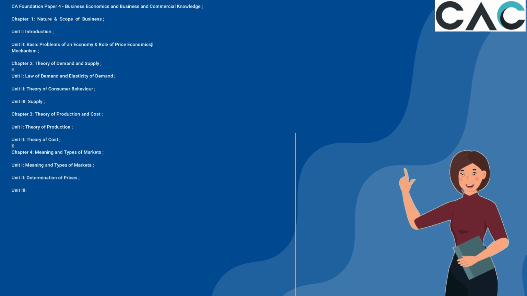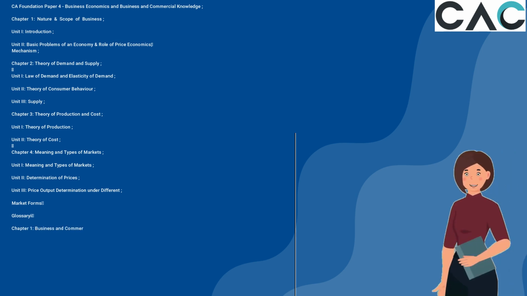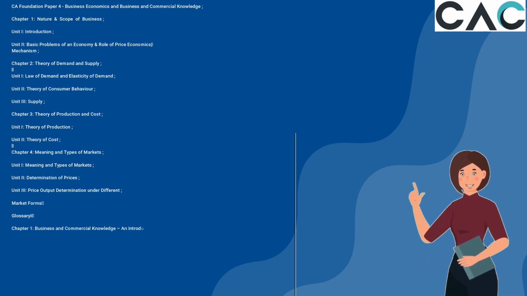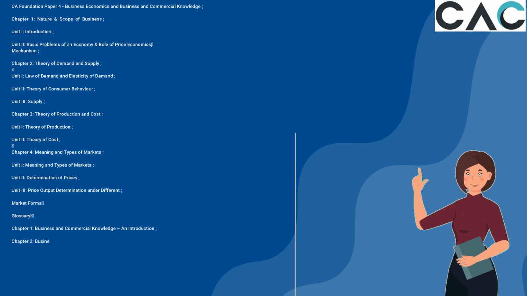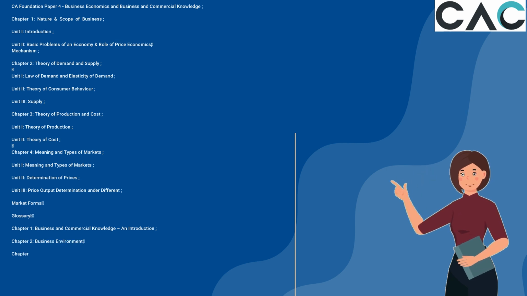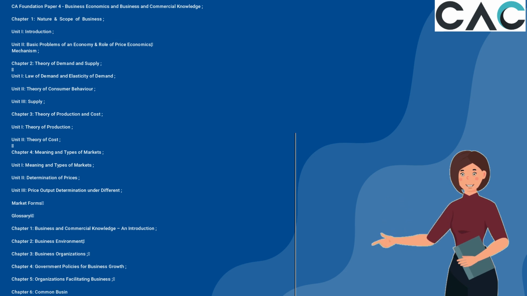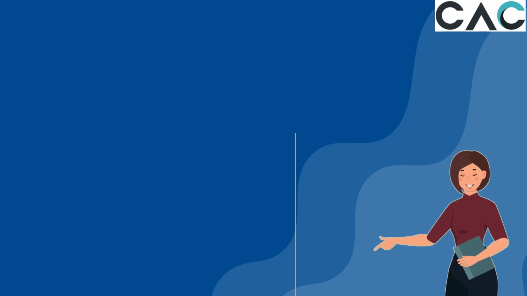of Prices. Unit 3, Price Output Determination under Different Market Forms. Glossary. Chapter 1, Business and Commercial Knowledge, An Introduction. Chapter 2, Business Environment. Chapter 3, Business Organizations. Chapter 4, Government Policies for Business Growth. Chapter 5, Organizations Facilitating Business. Chapter 6, Common Business Terminologies.